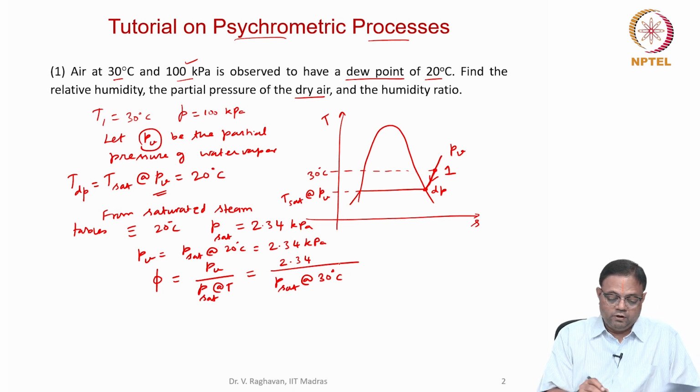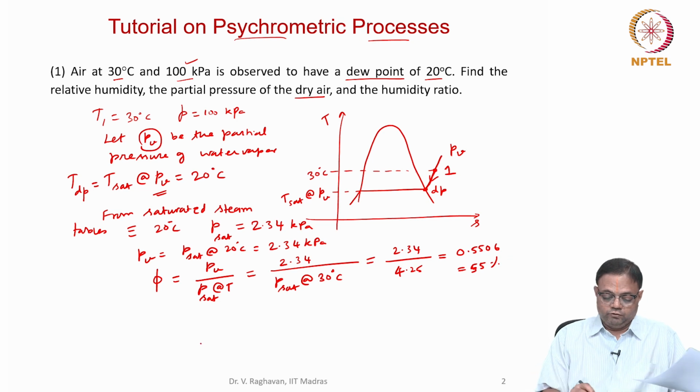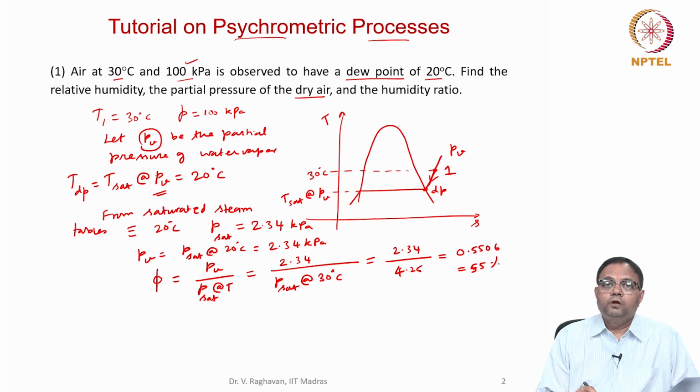Again from the saturated steam table, corresponding to 30 degrees, I get 4.25. So 2.34 divided by 4.25, and the relative humidity comes out as 0.5506 or 55%. This is nothing but the partial pressure of the water vapor divided by the pressure at which the air is saturated at the given temperature T.